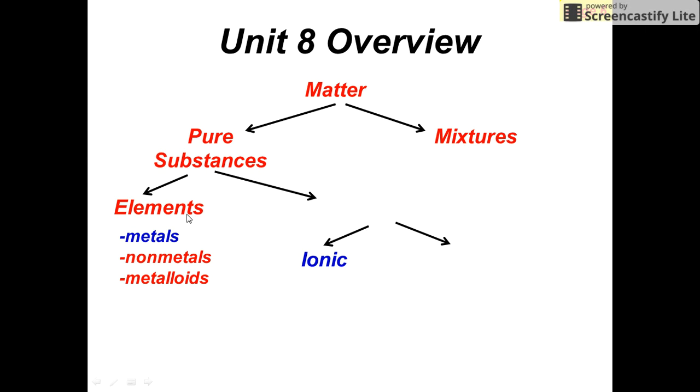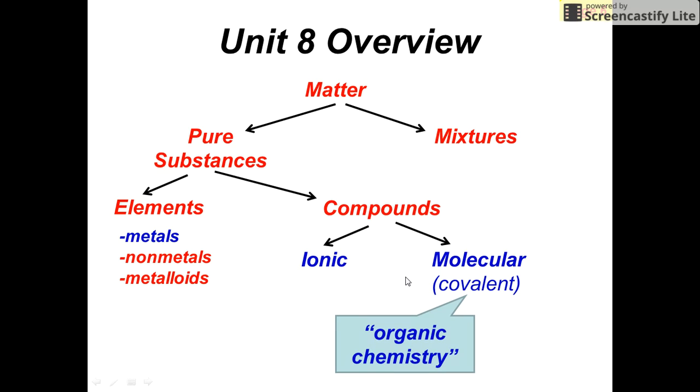Those would be the elements, metals, nonmetals, and metalloids, and the compounds. Remember, elements and compounds are both types of pure substances. And compounds could be ionic or they could be covalent. And what I want to stress now is the term molecular is a synonym for covalent. And then the last thing to point out is organic chemistry, which you may have heard of, the chemistry of compounds that have a lot of carbon atoms in them. That falls under our covalent compounds or molecular compounds.